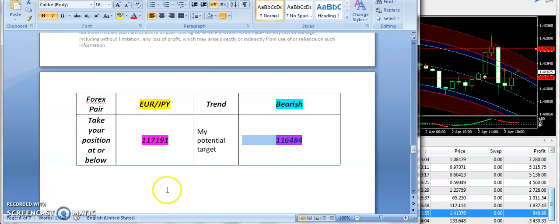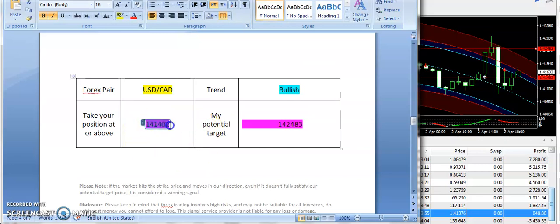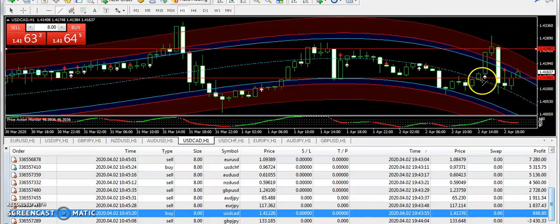So guys, I am going to take you towards the signals of USD Canadian dollar. You can see I have given the bullish signal on USD Canadian dollar from 1.41402, and 1.42483 was the target price. So guys, you can see a very good boost on USD Canadian dollar, and it hit the target price within the 3 hours. You can see, so mostly signals hit within the 3 hours. You can see the market hit the target price. Our signal got expired. Later on the market has received a drop, but we have nothing to do with it.